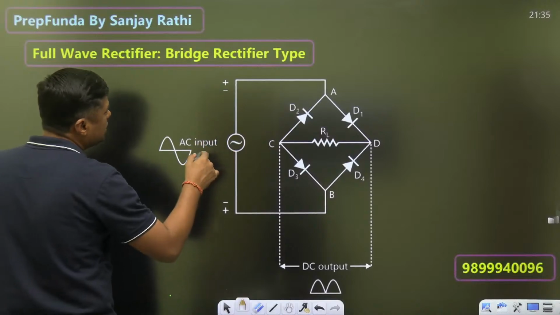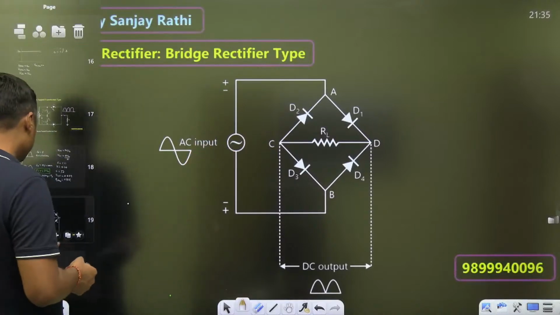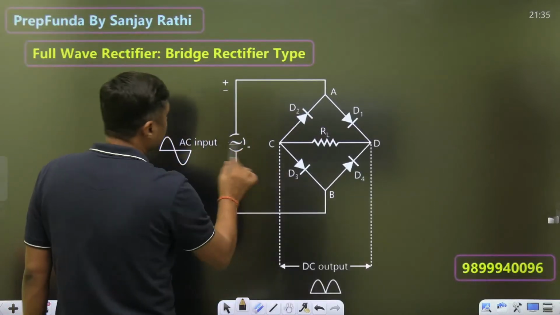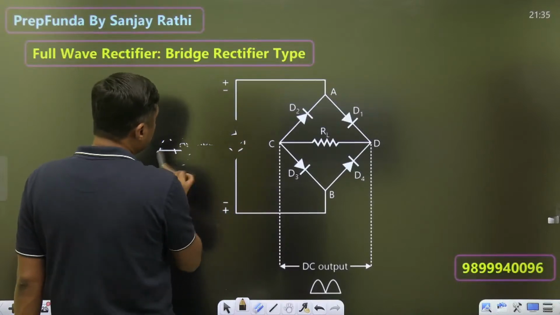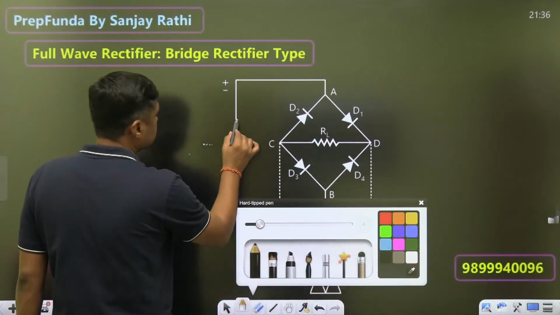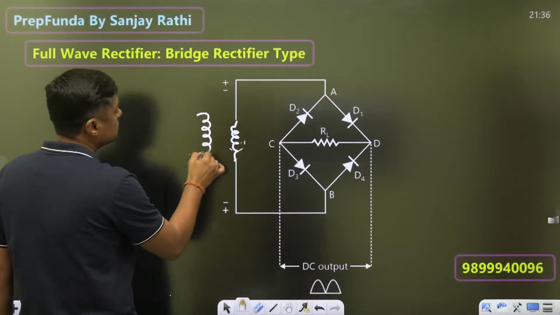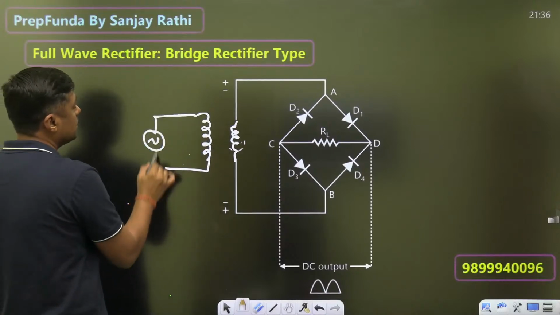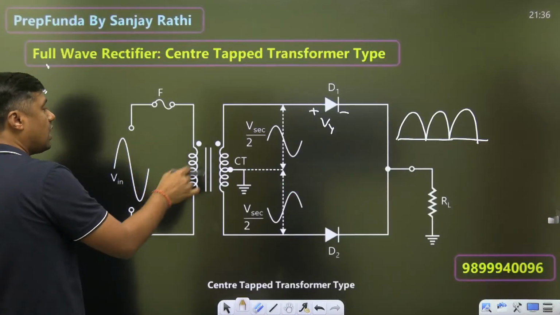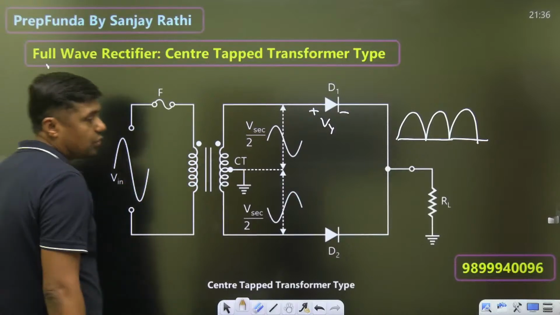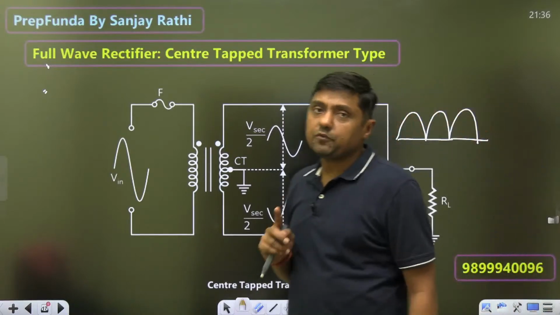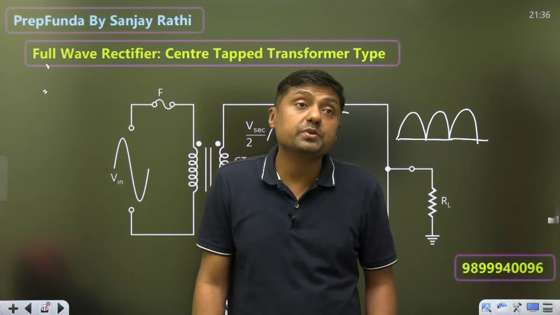If suppose step down is required, you can change it, or here you can connect the transformer. If the transformer is not required, remove it. Required, then yes, you can connect it. Both possible. This circuit will work. Here you can connect the input directly or indirectly. But in case of center tapped transformer, you can't connect directly. You have to use this center tapped transformer. So that is the biggest advantage of bridge rectifier. Bridge rectifier is preferable for high voltage application because its PIV is less.